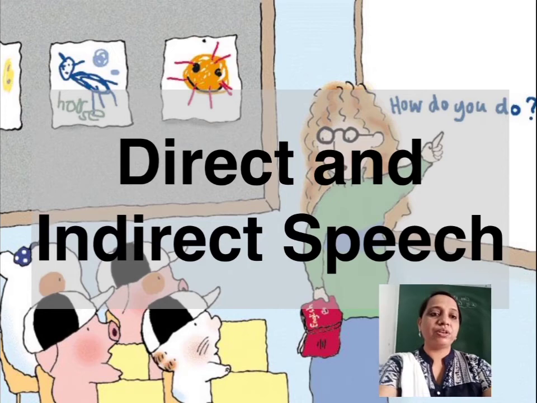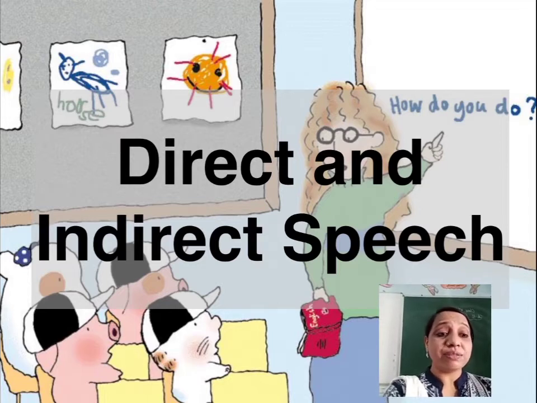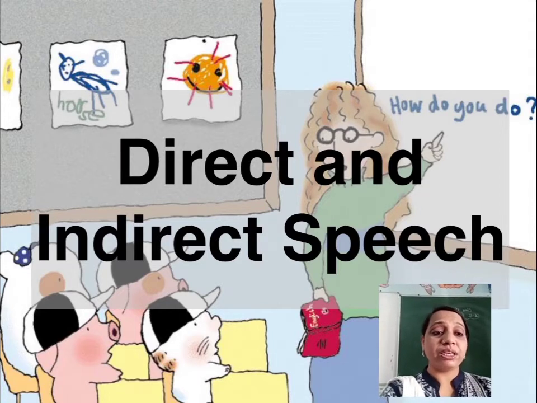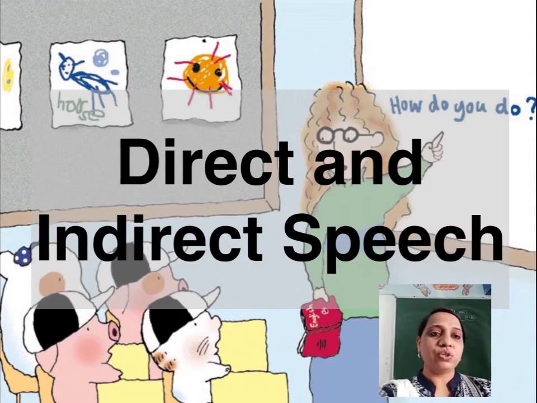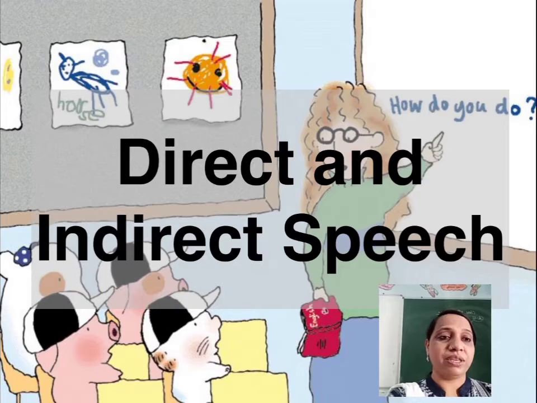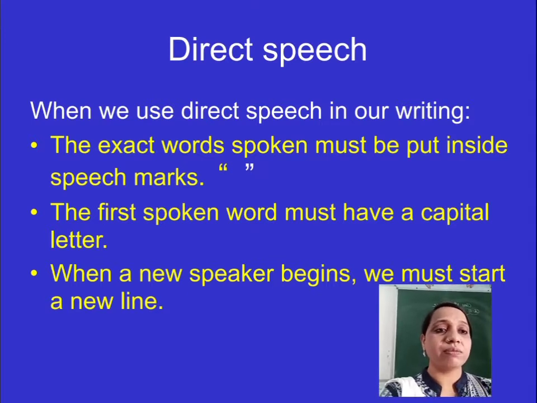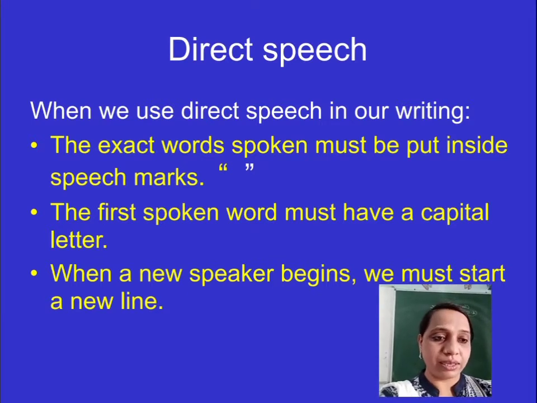Today we are going to learn a very important chapter of English grammar, that is direct and indirect speech. A speaker's words can be reported in two ways, direct and indirect. So students, pay attention and get ready to learn all the rules of changing direct to indirect speech. First of all, understand what is direct speech and what is indirect speech and how do we write them.